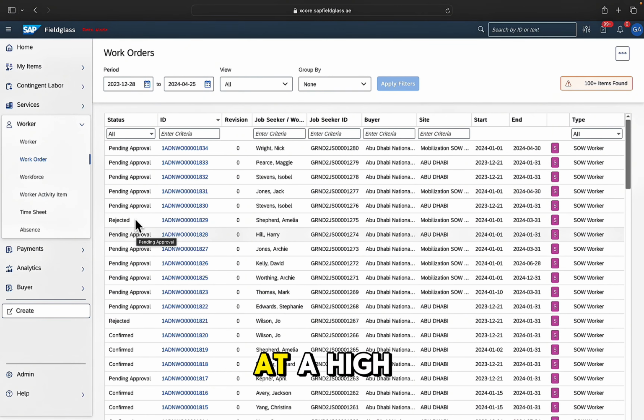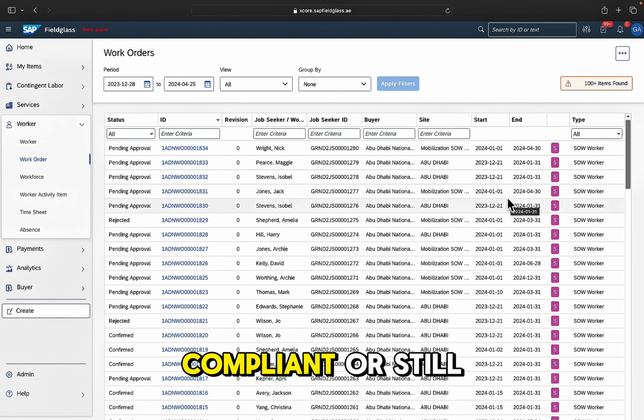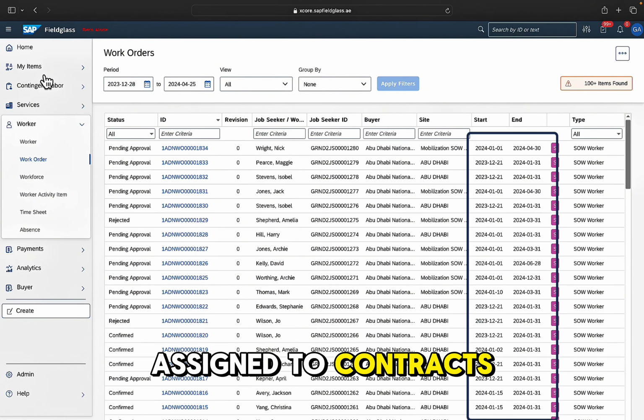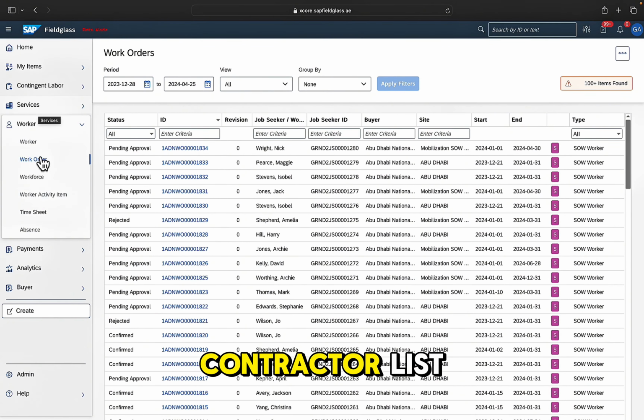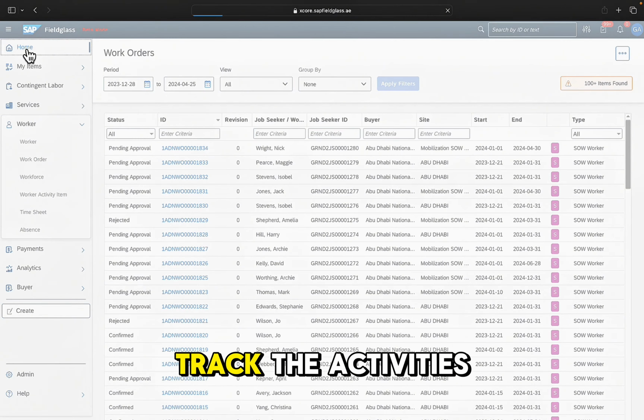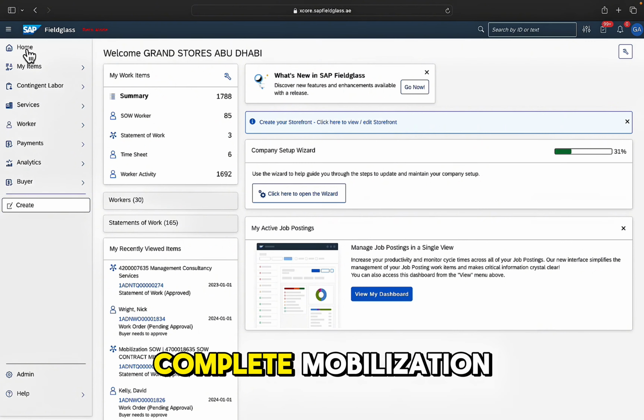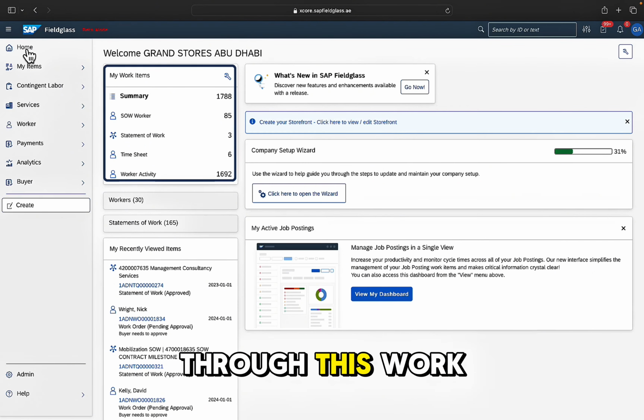On this page, at a high level, you're able to sort, you're able to search, and you're able to see who these contractors are, what agreements they belong to. Are they fully compliant or still pending approval? You can see the dates that they are assigned to contracts. As part of going through this mobilization, you'll be able to track the individuals directly within your contractor list, or alternatively, if we go back to the home page, we're able to track the activities that are needed in order to complete mobilization for a worker through this work item section.